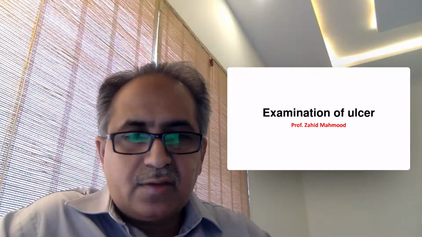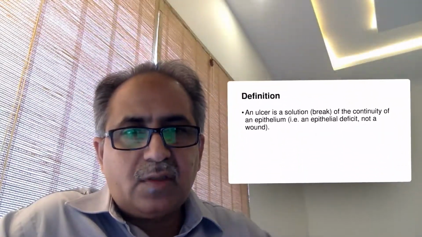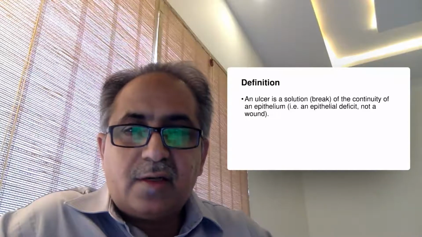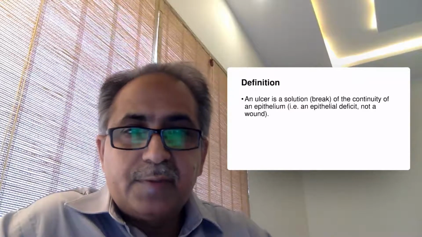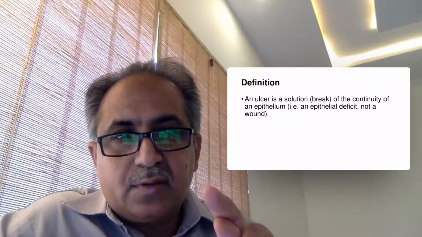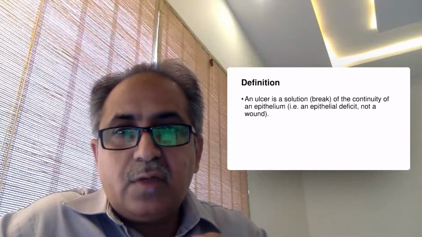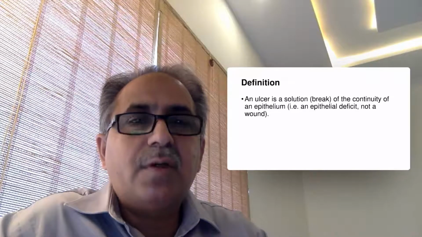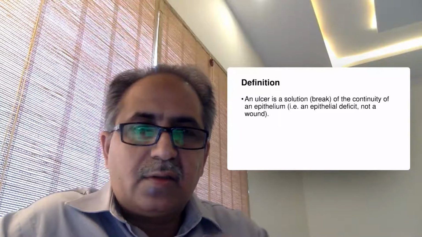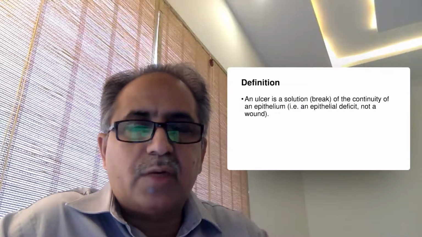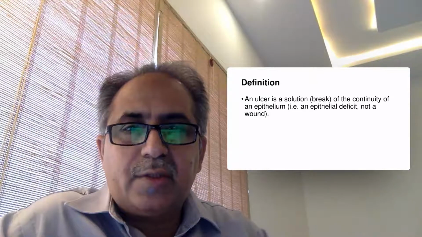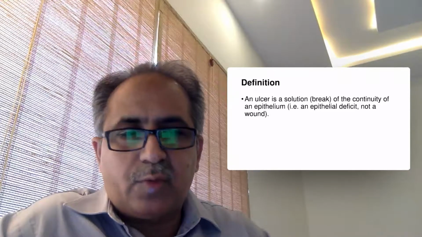Before going to the examination of the ulcers, we just have a definition. What is an ulcer? Ulcer is a break of the continuity of an epithelium, not a wound. So this is not a wound, it is the breach in the epithelium that is called an ulcer. Basically, chronic wounds may be included as one type of ulcer. Ulcer, maybe you can say, is a chronic wound. Otherwise it is just discontinuity of the epithelium that leads to ulcer formation.